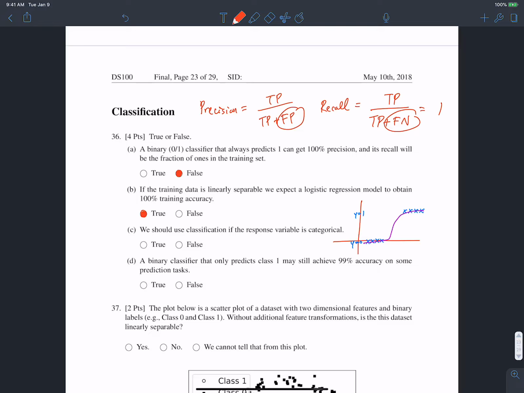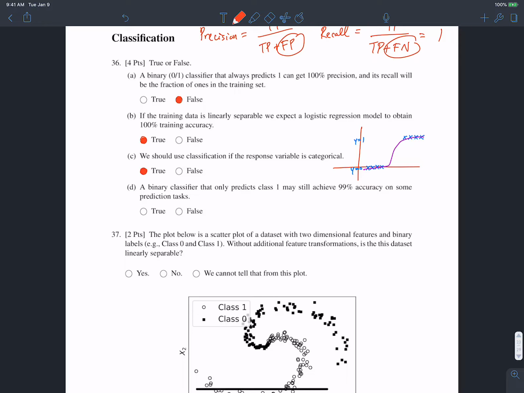C, we should use classification if the response variable is categorical. Again, that's true. And the reason for that is because the whole point of classification is, given some data point or feature matrix, we want to try and predict the label or the class of a certain test point, right? Is a dog or is not a dog. LeBron's shot goes in or shot does not go in. A lot of the times here, we're predicting 1 and 0, but those numbers are arbitrary, right? 1 and 0 could really mean anything, okay? So that's true. The whole point of classification is when our outputs are categories.